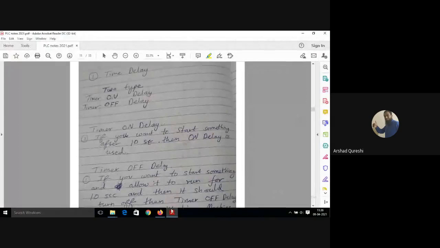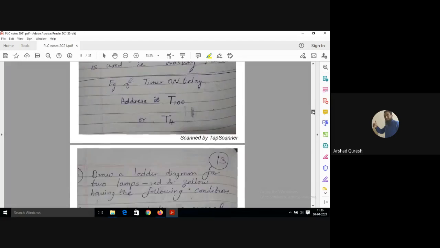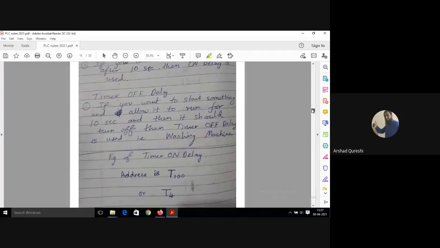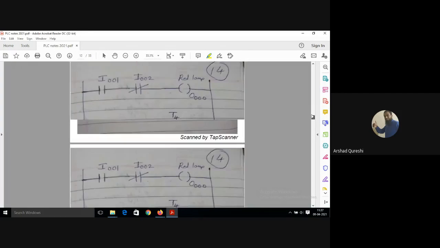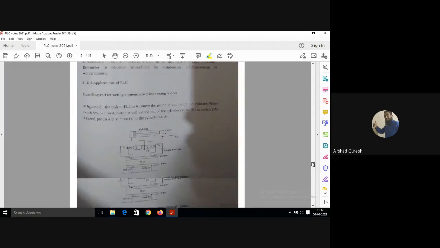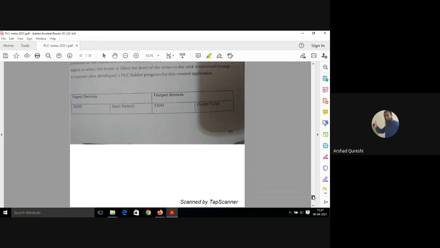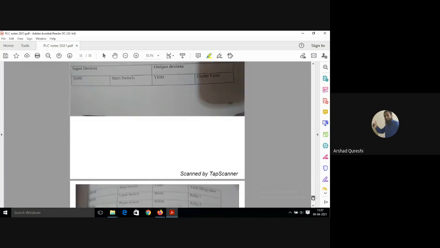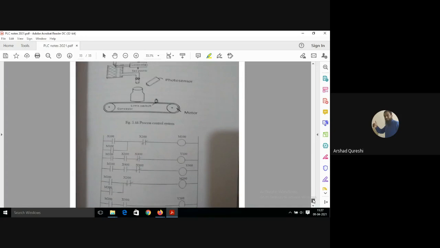We'll move towards the circuit. We will see a circuit which is used in electropneumatics. Suppose you have to design an electropneumatic circuit, let's say you have to make an A plus A minus circuit. How will you make it?